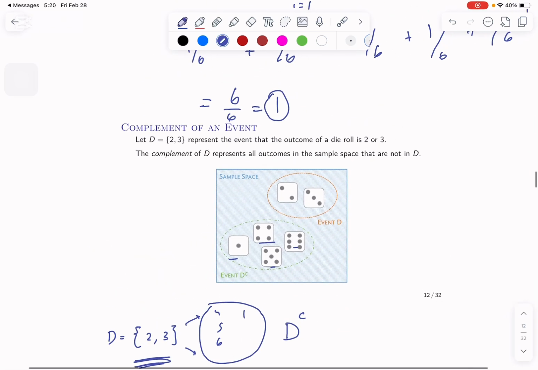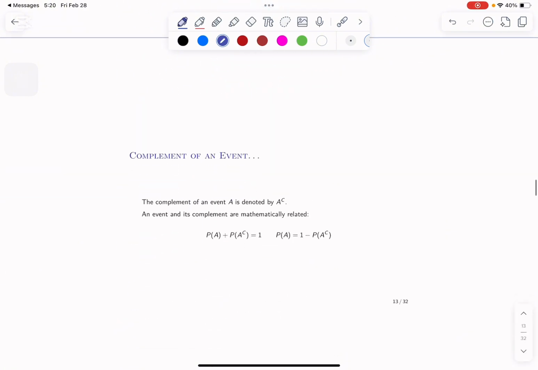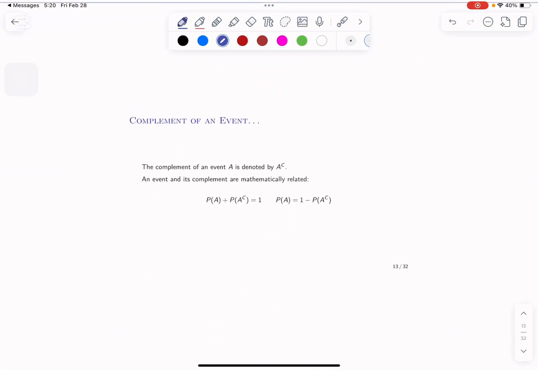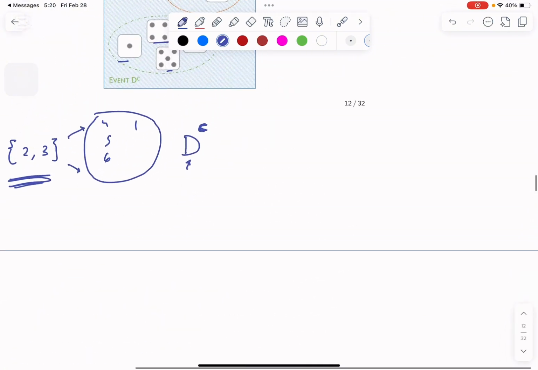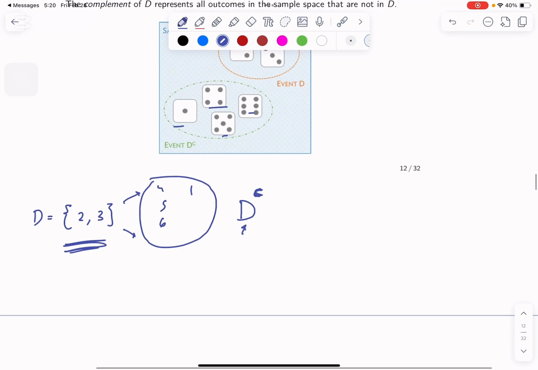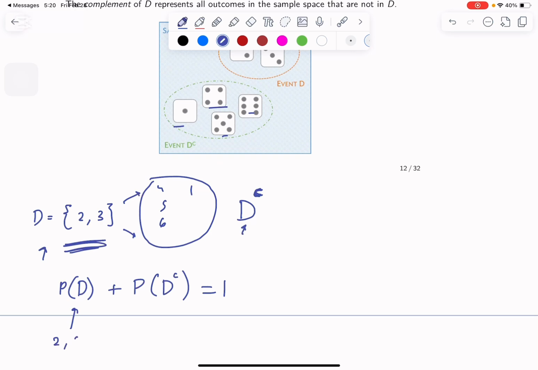So we denote it with the same letter and put a small c on top. Basically, rolling a dice, we have 6 outcomes. If we add the probability of getting D and getting the complement of D, it should come out to 1. Why? This includes 2 and 3 and this includes 1, 4, 5, 6.